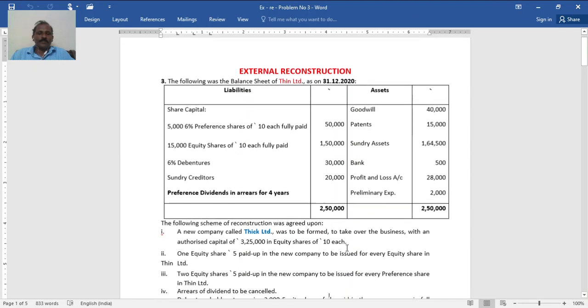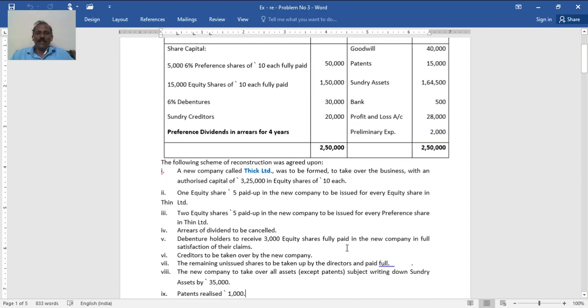Point 1, a new company called Thick Limited was to be formed to take over the business. So the business, both assets and liabilities, it takes over. With an authorized capital of 3,25,000 in equity shares of rupees 10 each. One equity share of rupees 5 paid up in the new company to be issued for every share in Thin Limited. 10 rupee share but paid up 5. Two equity shares of 5 rupees paid up in the new company to be issued for every preference share in Thin Limited. So 2. Arrears of dividend to be cancelled.